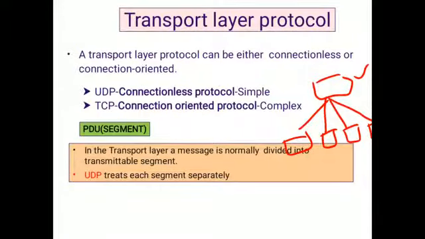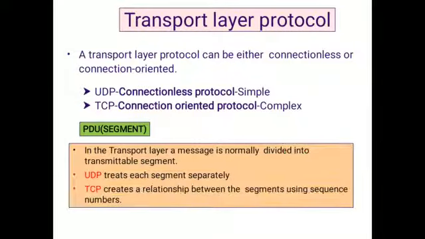Now after dividing into segments, we apply either the UDP protocol or the TCP protocol. UDP treats each segment separately, so each segment is considered an independent one. And if you consider TCP, it creates a relationship between the segments using sequence numbers.